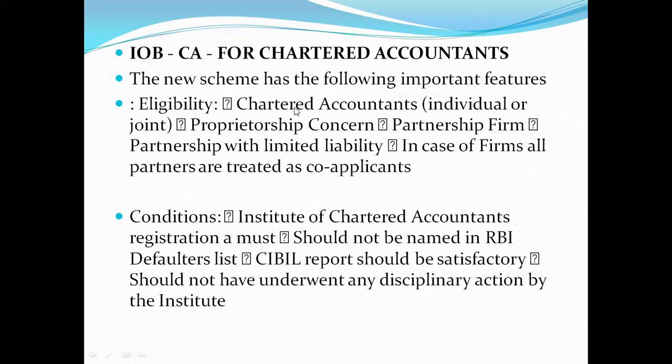So eligibility is that the person should be a chartered accountant, individual or joint. Proprietorship concern, partnership firm, partnership with limited liability. In case of a firm, all partners are treated as co-applicants. So this is the eligibility. That person should be a chartered accountant. And the conditions: Institute of Chartered Accountants registration is a must, should not be named in the RBI defaulter list. CIBIL reports should be satisfactory, and should not have undergone any disciplinary action by the institute. So these are the conditions for this loan.